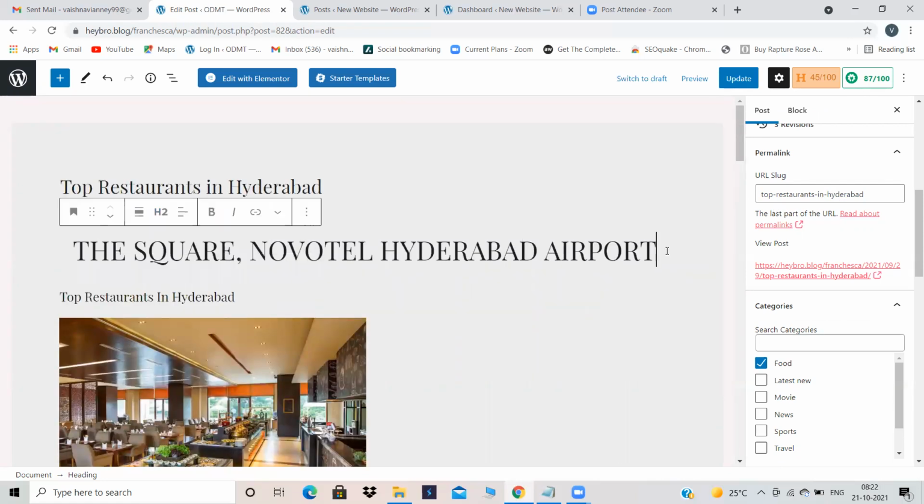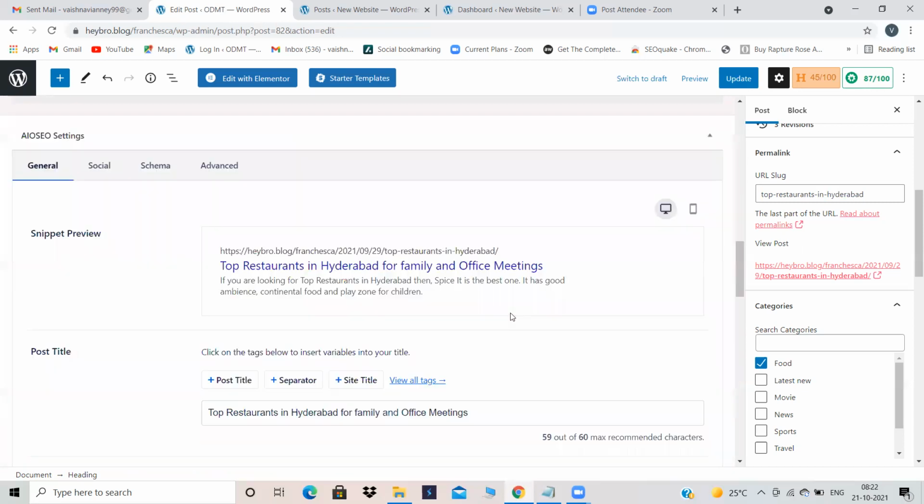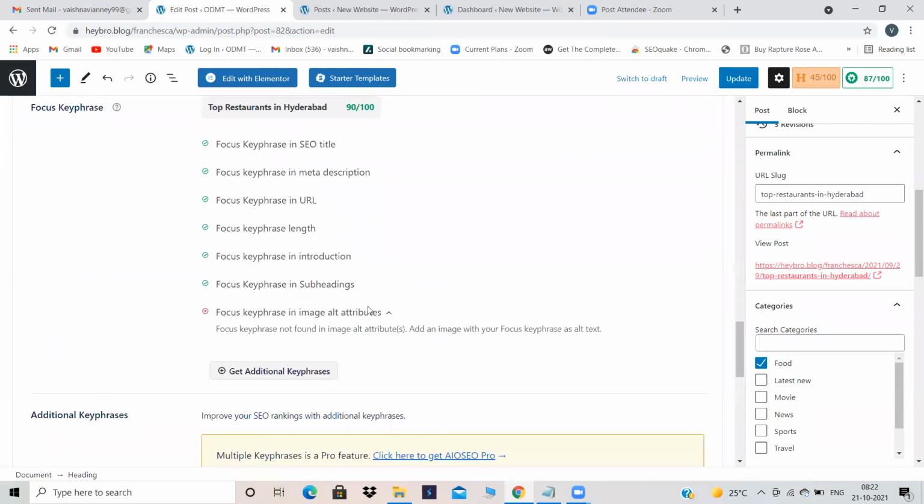Now, understood what I said? I've just clicked on enter. Then I've chosen the heading. Instead of H2, I have given an H3 heading over here below H2. That means now this is a subheading of this, right? So it asked me to give focus key phrase in subheadings. Yeah, subheadings. Now, focus key phrase in image alt attributes.